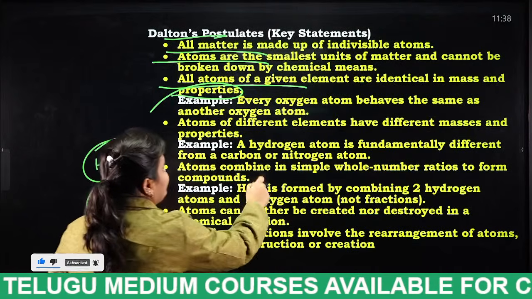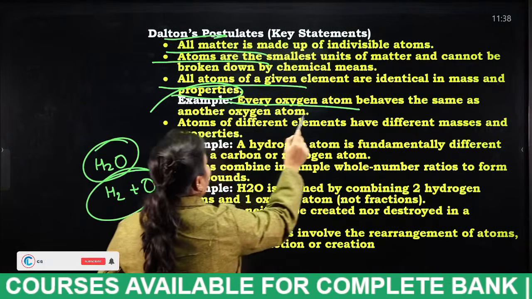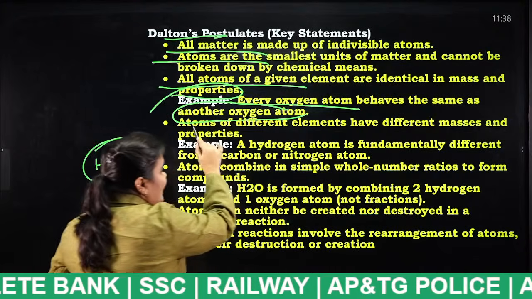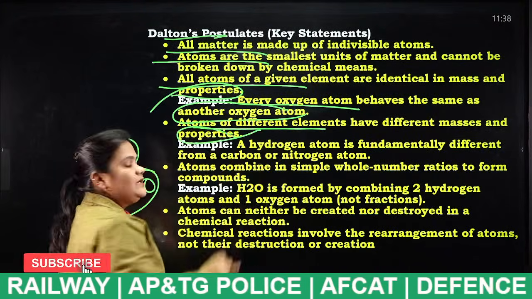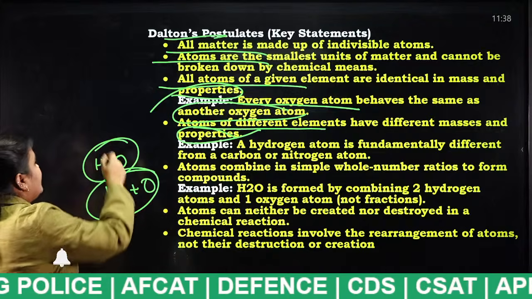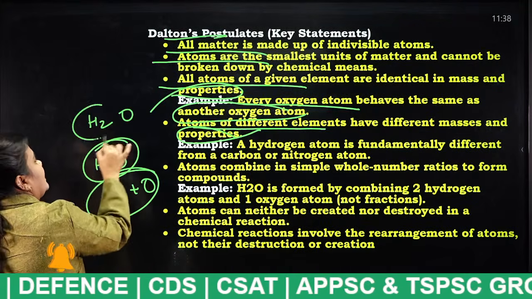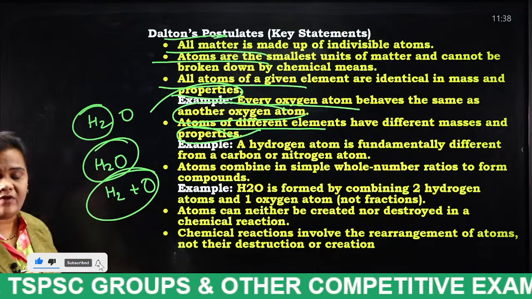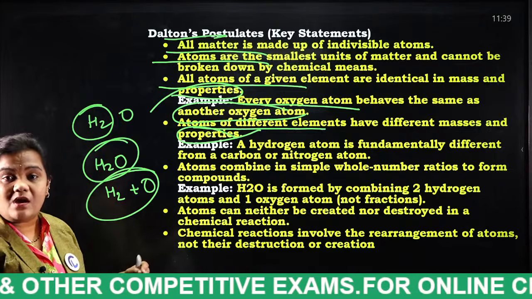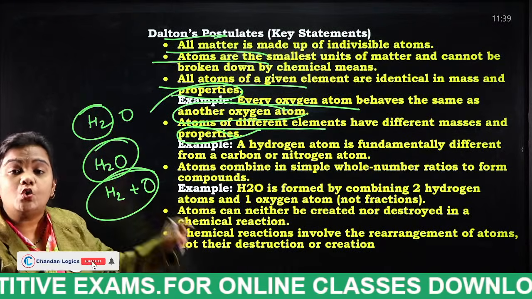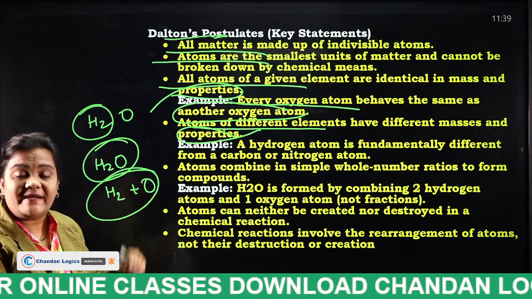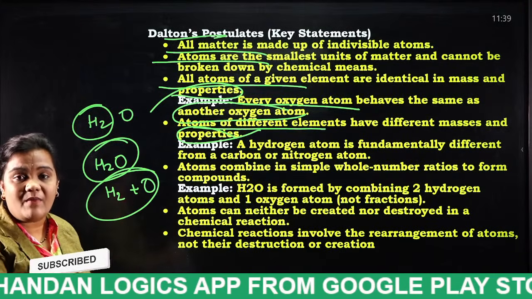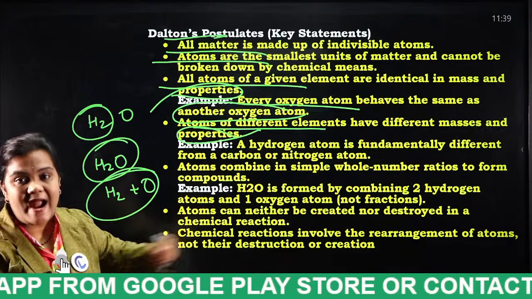Next, for example, every oxygen atom behaves the same as another oxygen atom. Just now I have explained to you. Next, atoms of different elements have different mass and properties. For example, H2O. Here H2 is a molecule. Why is it H2? Hydrogen is considered a molecule because this hydrogen is made up of two hydrogen atoms. This H2 is the actual chemical formula of hydrogen. It is made up of two hydrogen atoms.